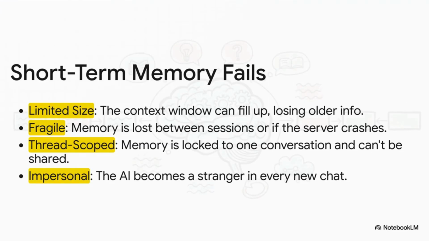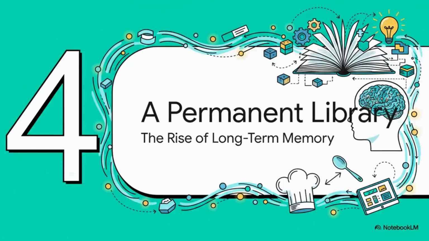So, first off, the music stand is only so big, right? As the symphony, our conversation, gets longer, the first few pages start to scroll off the bottom and poof, they're gone, forgotten. Second, the moment you start a new concert, a new chat, the entire music stand is wiped clean. And maybe most importantly, the sheet music from one concert is totally invisible during another one. To fix all that, we need a serious upgrade. We have to go beyond a temporary music stand and build our amnesic musician a permanent external music library. We need to hire a full-time librarian.